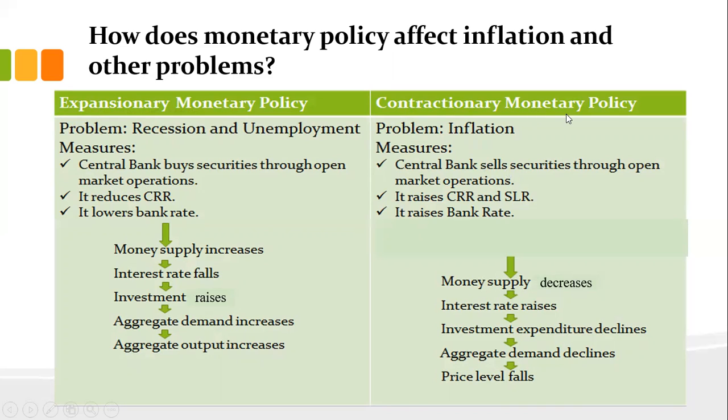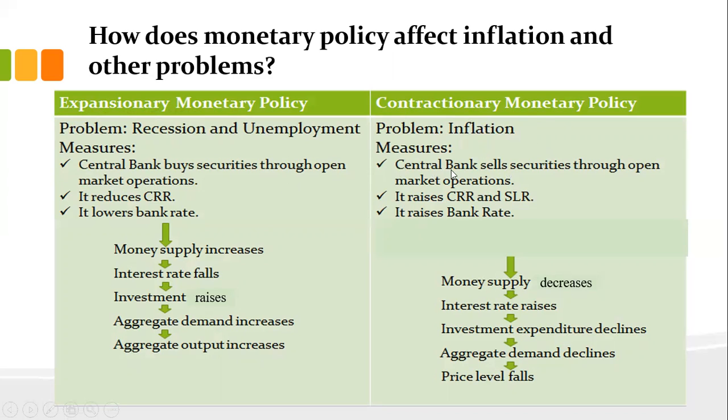Whereas in contraction, what will be the objective? To absorb the excess money from the market. So if there is excess inflation, if the inflation situation is there, excess liquidity is there, RBI will be willing to pull out or absorb the excess money from the market. So as a result, what will they do?